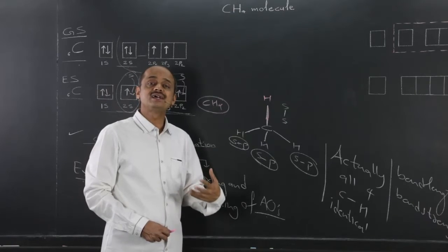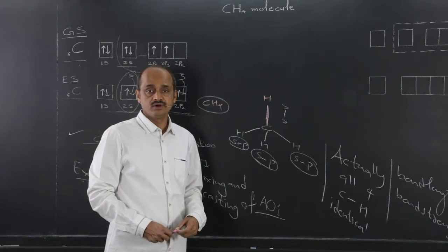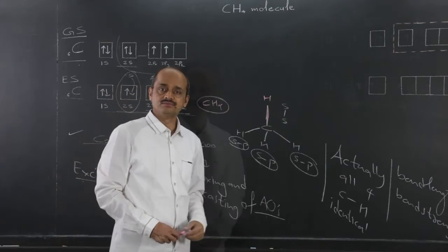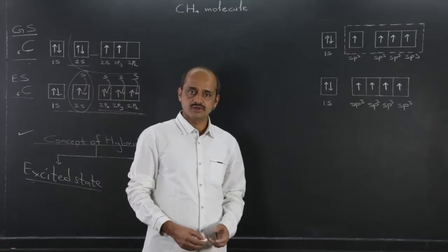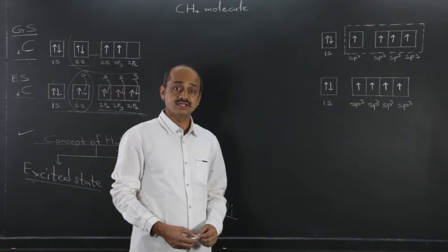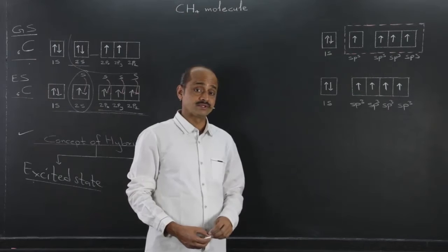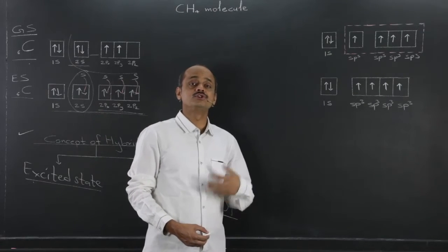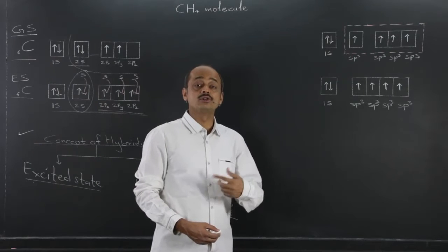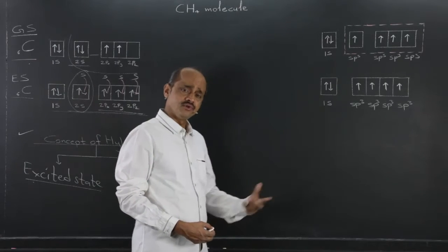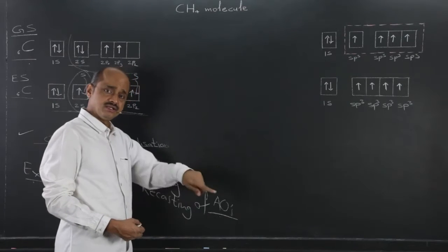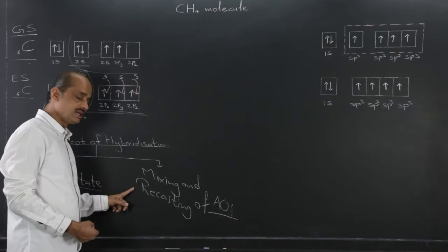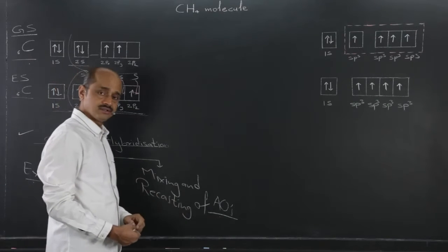Now, what does mixing and recasting of atomic orbitals mean? We have to consider that also. Up till now, what we have considered is the excited state; valency 4 is explained, but that is not enough to explain the observed geometry and symmetrical nature, all the 4 CH bonds being identical. Therefore, one more sub-concept in hybridization is mixing and recasting of atomic orbitals.